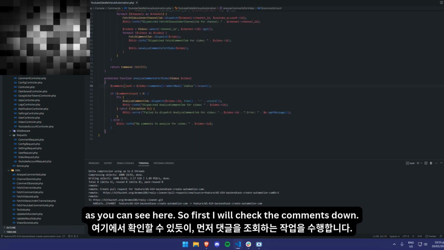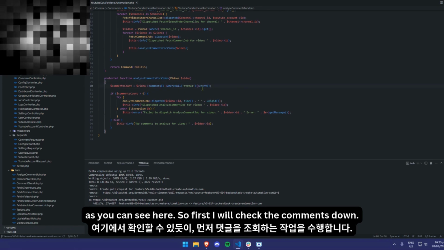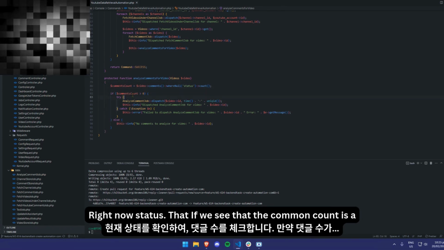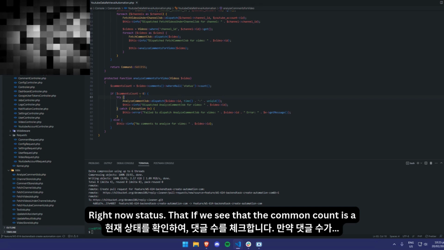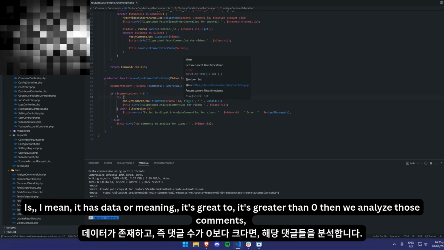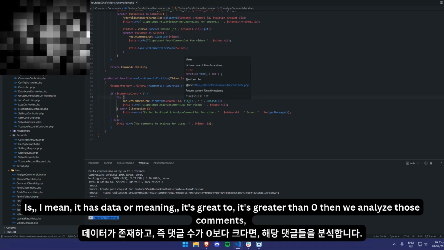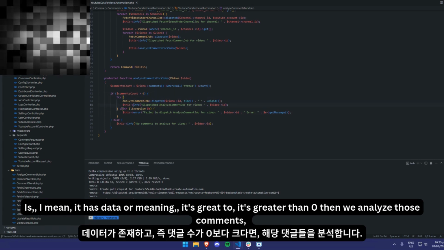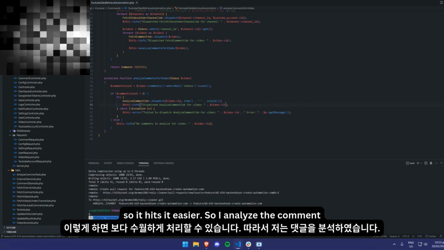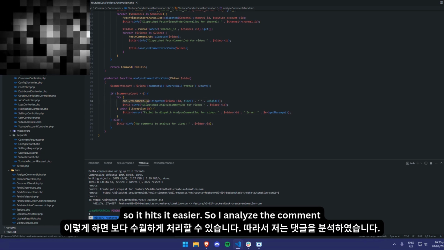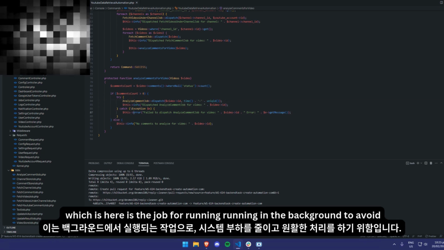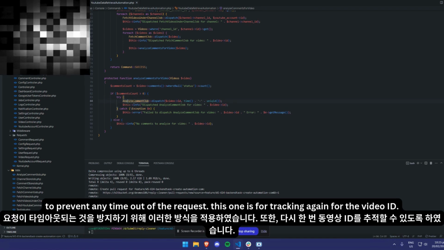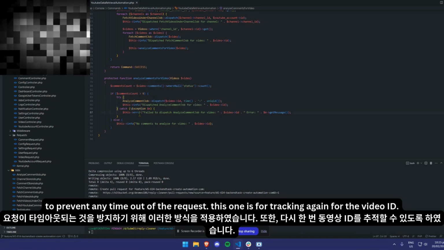First, I will check here the comments count, null status. Then if we see that the comment count has data, meaning it's greater than zero, then we analyze those comments. So we analyze the comment, which is the job running in the background to prevent any timeout of the request.